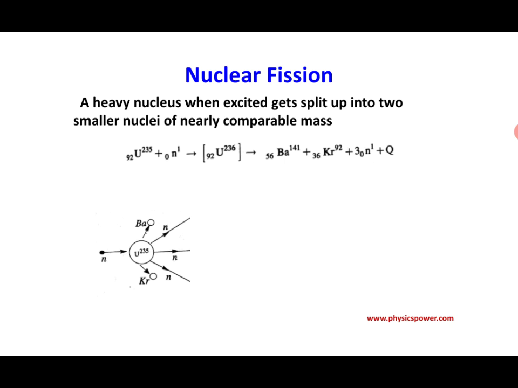The reason is, here one slow moving neutron is captured by uranium, and then it splits up into two different nuclei. In that process we get 3 more neutrons.